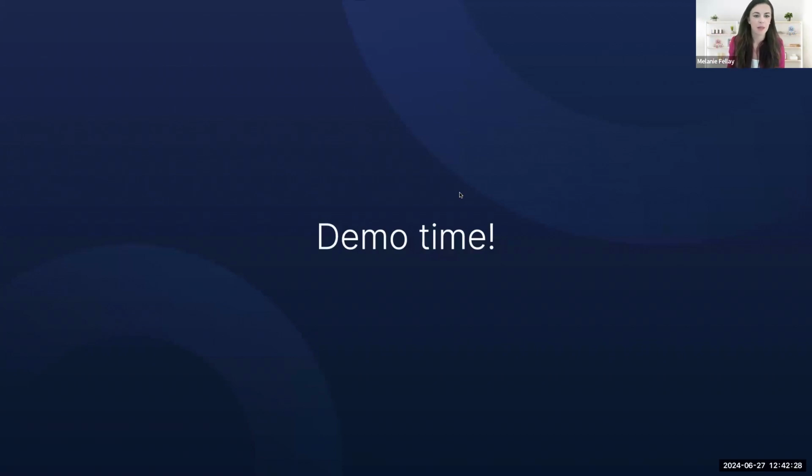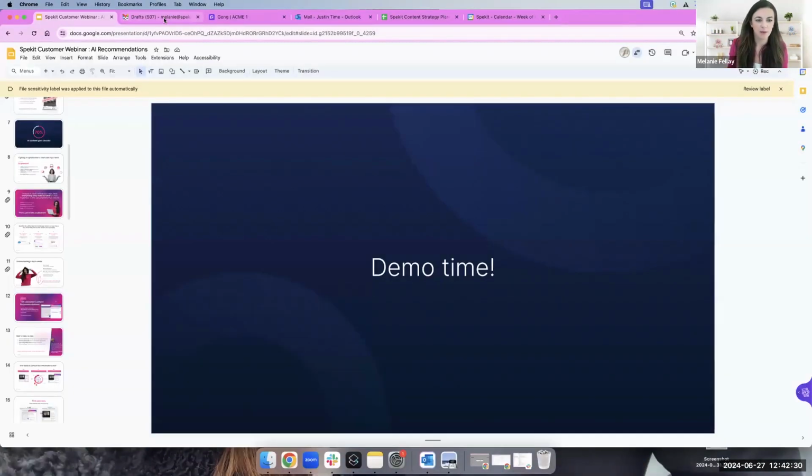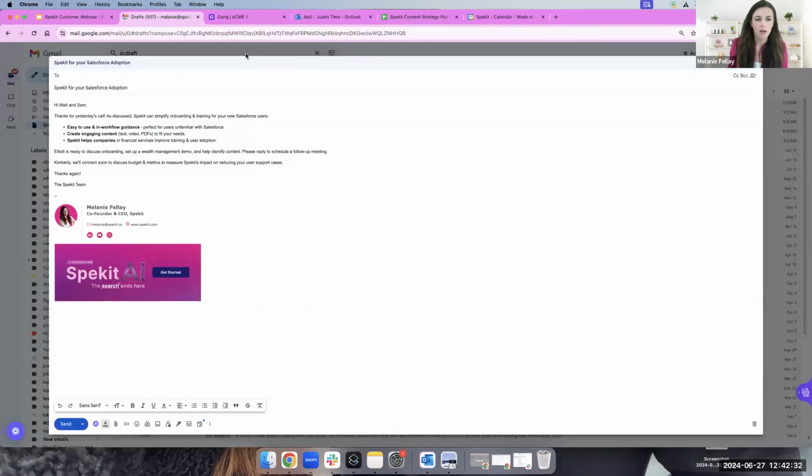So we're going to start in Gmail here. And so here's an example of a follow-up email. I actually took a call recording that one of our reps had, and I put the follow-up inside of ChatGPT to try and generate a concise email off of that call. And based off of that, it generated this email. This happened to be a call that was focused on Salesforce training and change management. And so it generated this guidance of how Spekit can be used in these different ways, et cetera.